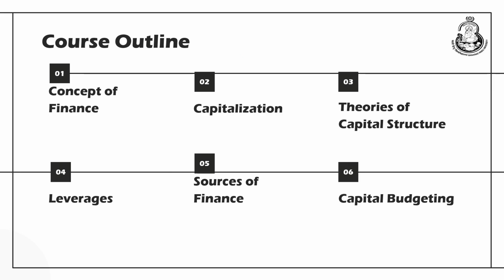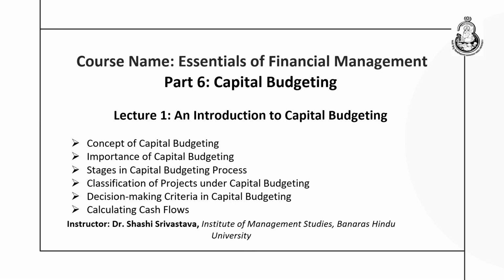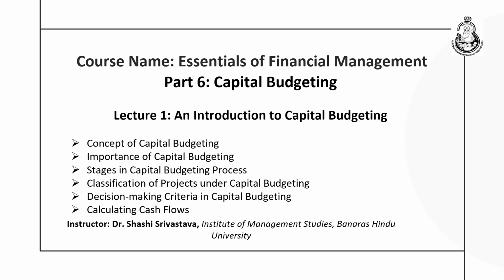Friends, we have already shared with you that every finance manager has to take three important decisions. The financing decision, where he has to decide where from to raise funds and in what amount. Secondly, he has to take the decision regarding where to invest this fund and in what amount. And thirdly, the dividend decision, where the decision regarding distribution of dividend and retention of profit has to be taken. The investment decision is further divided into two parts, the long term investment decision and the short term investment decision. The long term decision is known as the capital budgeting decision.